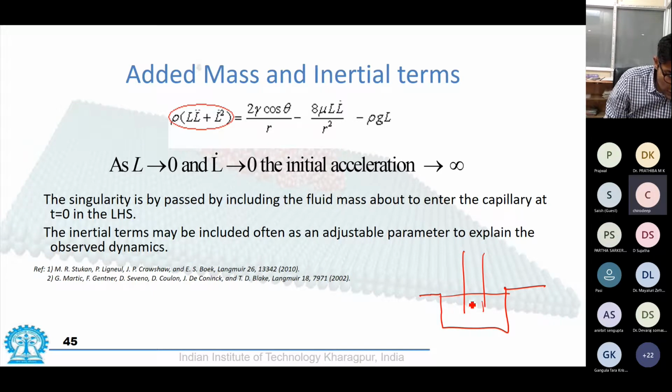So it is not something that starts with level 0, but it is a lumped mass of water that is already within the capillary, which is being dragged. So it is an added mass or invisible mass that is being dragged. Basically, it doesn't have any physical significance, but it is just an adjustable parameter to match my equation. So that was one of the conditions.